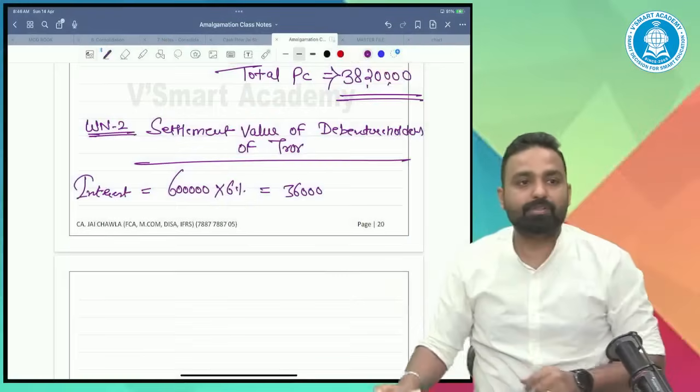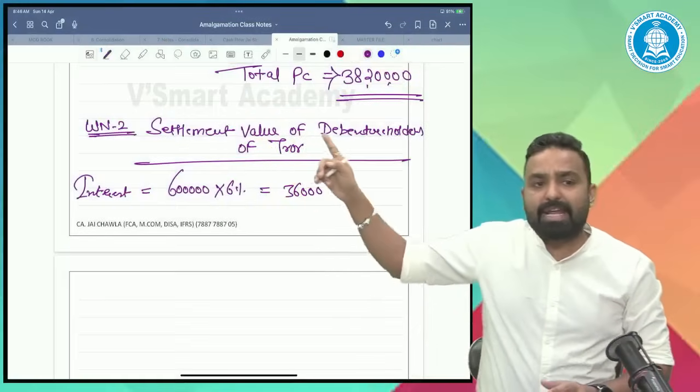Settlement value. 514,286, Ankit. Okay. Anybody else?